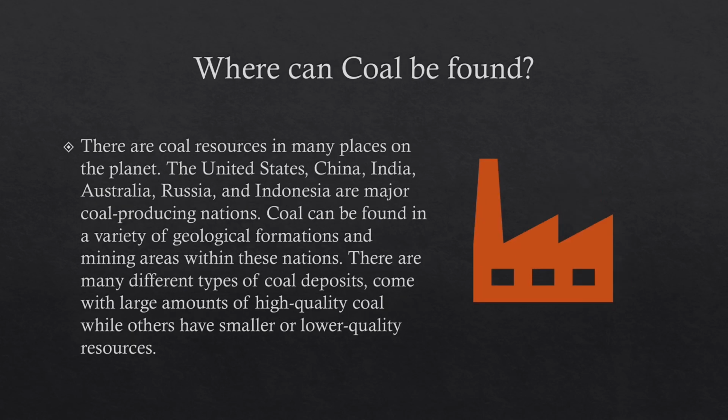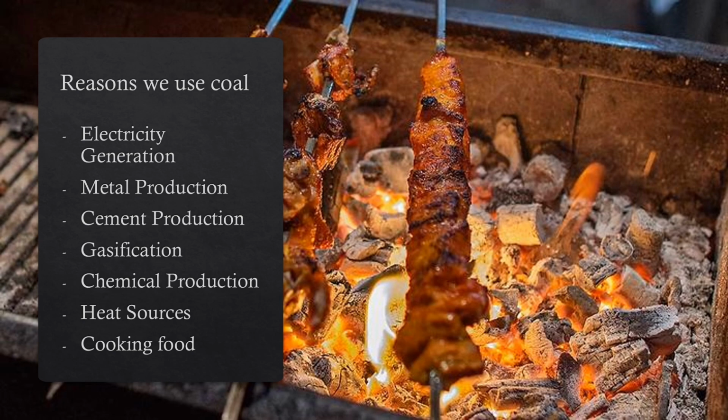Where can coal be found? There are coal resources in many places on the planet. The United States, China, India, Australia, Russia, and Indonesia are major coal-producing nations. Coal can be found in a variety of geological formations and mining areas within these nations. There are many different types of coal deposits; some come with large amounts of high-quality coal, while others have smaller or lower-quality resources. What are the reasons we use coal?